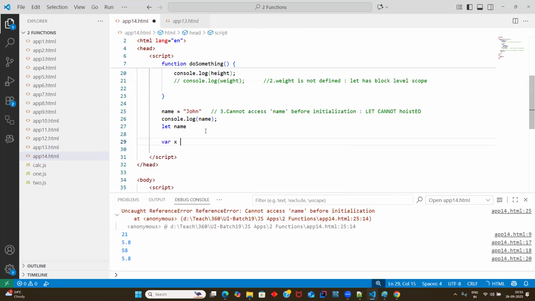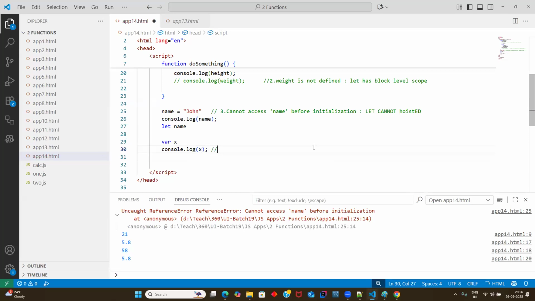If we say var x, and if you do the log of x, what will be the result? Undefined, correct? Definitely you will get undefined here, because the initial value is undefined only.